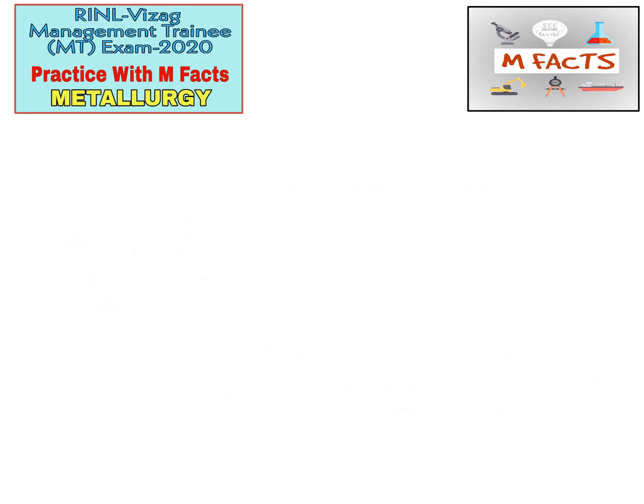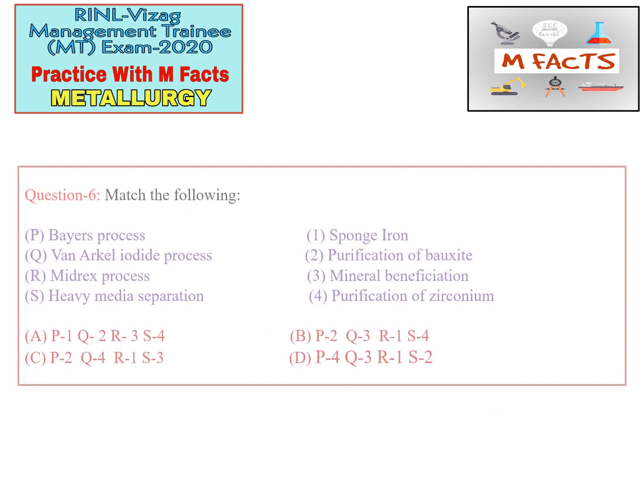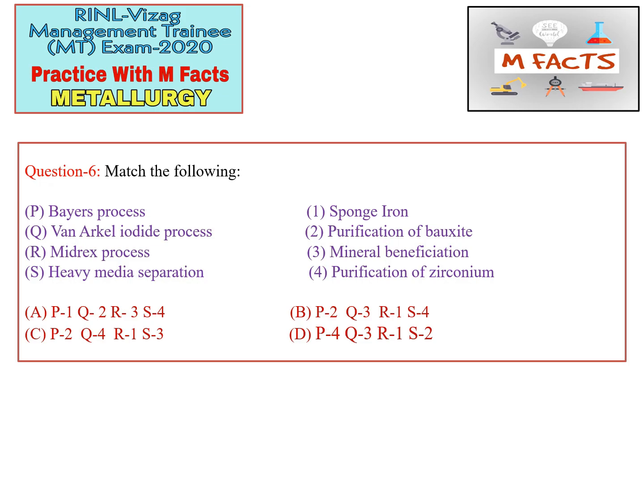Next question is a matching question. Matching questions are very easy to do, and these are direct questions from which we can get 2 marks in the GATE exam, and for RINL they will give 1 mark. I always tell that for matching type questions, we should not directly jump to the options. Rather than jumping to the options, we need to generate our own options.